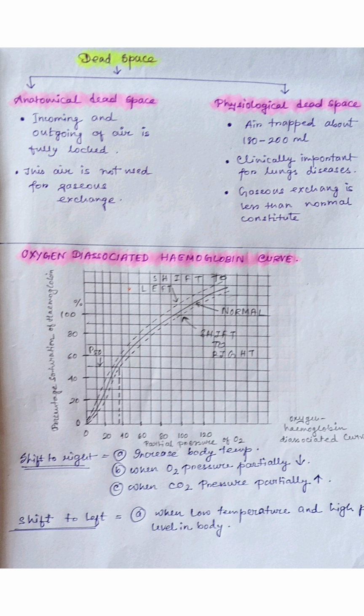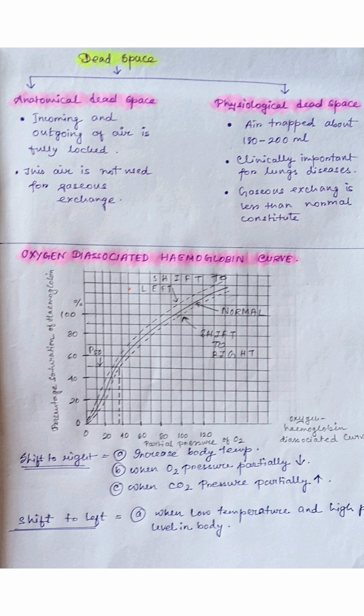Next we go to the oxygen hemoglobin dissociation curve, which is very important. These graphs have no measurements, so just do it on your own. Follow the route, or the way I have done this, and do it in your copy. This graph shows the shifting of the curve to the right and the left. It shifts to the right when body temperature increases, second, when oxygen partial pressure decreases, and third, when carbon dioxide partial pressure increases.